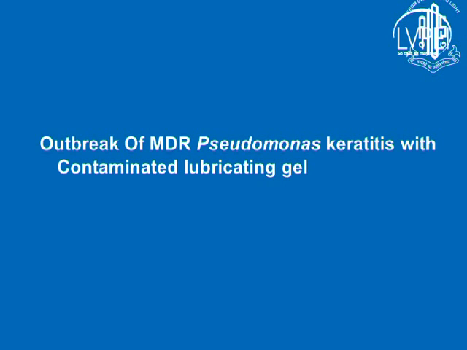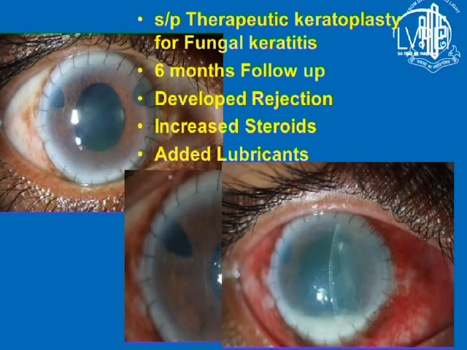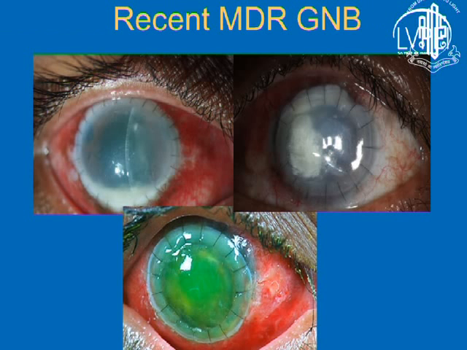One more outbreak, if you permit, just one more slide. Basically, this patient presented with a clear graft of keratoplasty for fungal keratitis. Developed rejection. We started with intensive steroid and lubricating gel. This patient presented within 3 days with extensive corneal involvement. Others also presented like that.